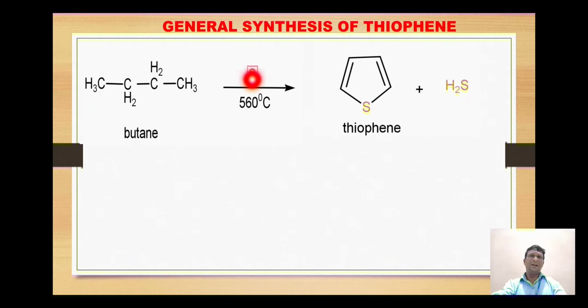This 4 carbon chain and the sulfur then undergo cyclization to give this 5-membered ring, which consists of this CH2 and CH2 over this and this position. 2 methylene groups are also present at this and this position. During the reaction, the hydrogenated cyclic compound undergoes oxidation by release of hydrogen gas from second and third position and fourth and fifth position, and this gives the formation of thiophene.